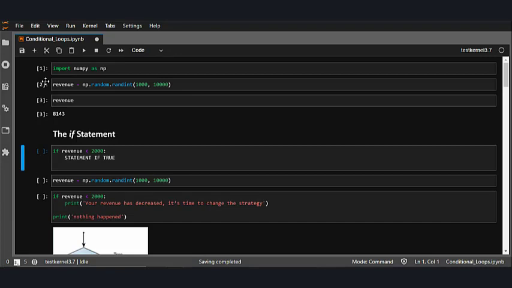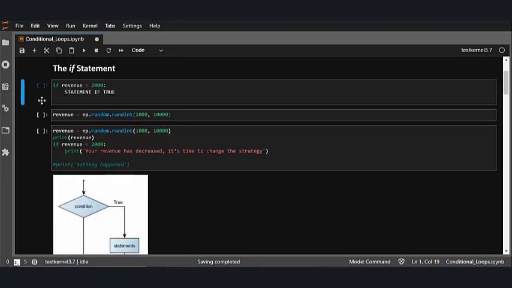The basic syntax looks something like this, which says this is my condition, which in this case is if my revenue is less than 2000 rupees. The statement which I want to run if the condition is true, I'll put over here. A few important things to note about if statements: firstly, the colon right after the condition is very significant and required.